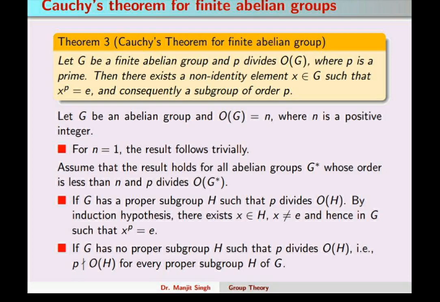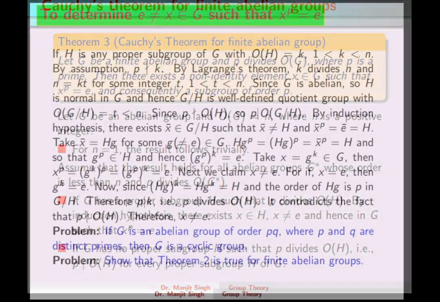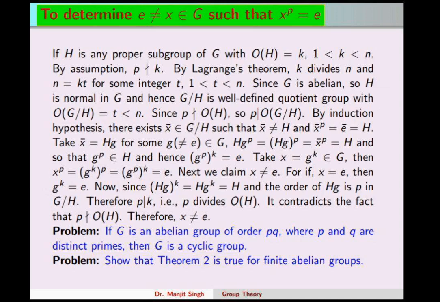Now in the second case, if G has no proper subgroup H such that p divides the order of H, it means that p doesn't divide the order of H for every proper subgroup H of G. Now we search for x in G such that x raised to the power p is e. So let the order of H be k, where H is a proper subgroup of G, so k lies between 1 and n.